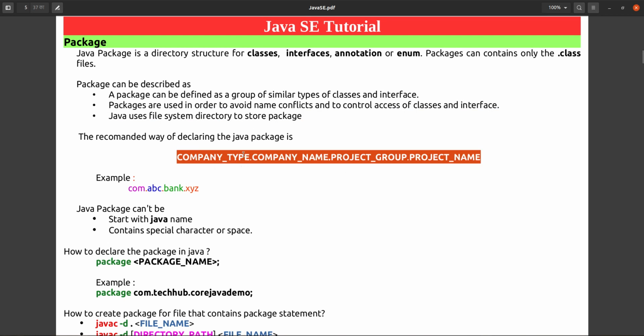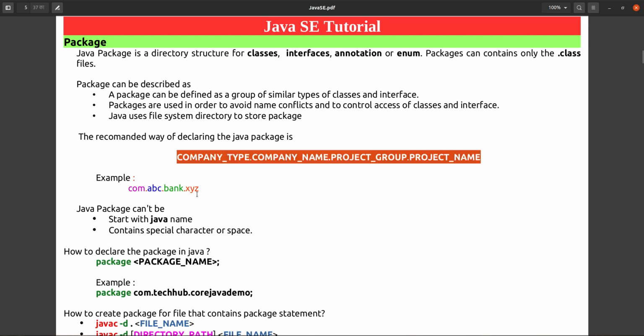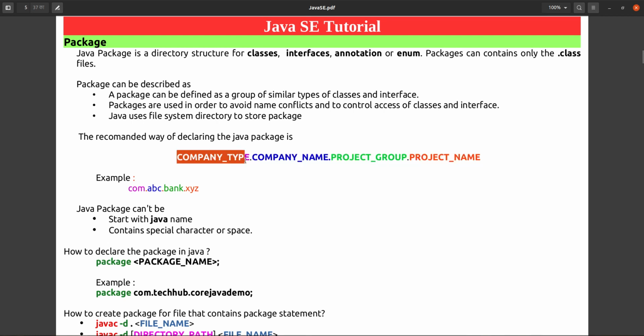First one is the company type, like com, org, that may be commercial or organization. You can give com or org, anything according to your company type. Next one, you can give your company name.